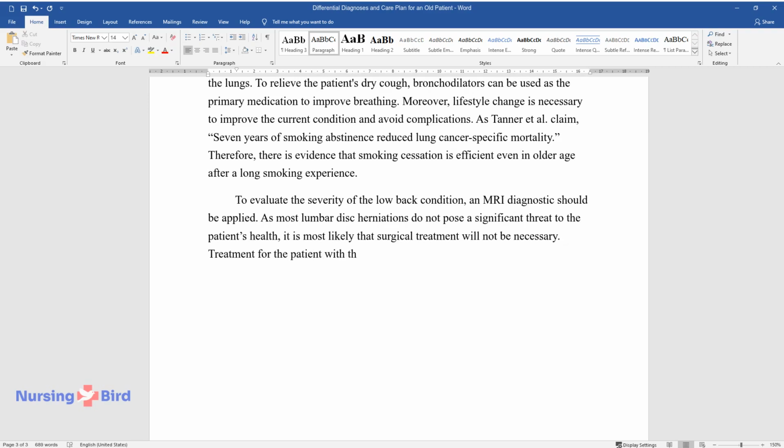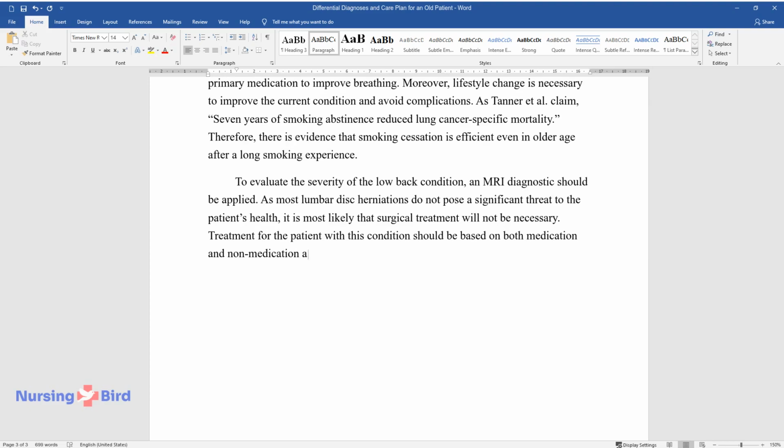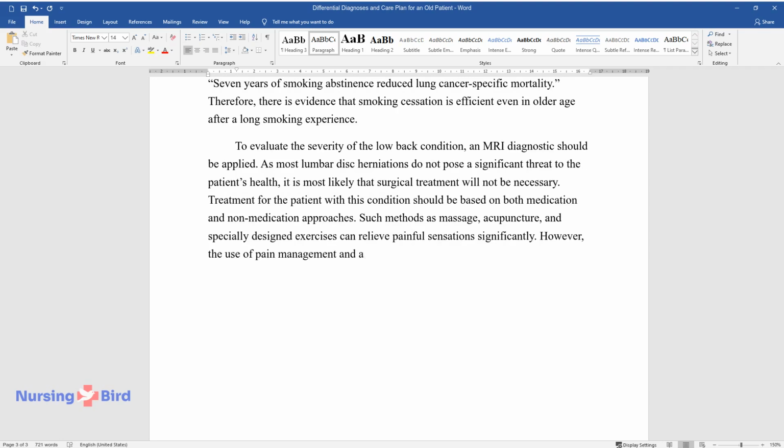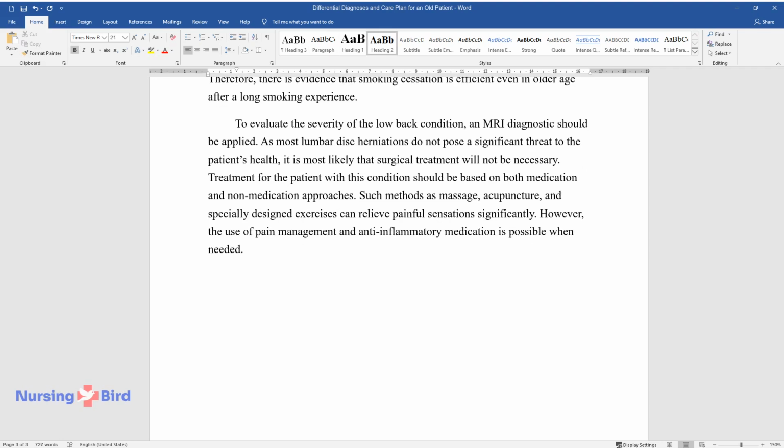Treatment for the patient with this condition should be based on both medication and non-medication approaches. Such methods as massage, acupuncture, and specially designed exercises can relieve painful sensations significantly. However, the use of pain management and anti-inflammatory medication is possible when needed.